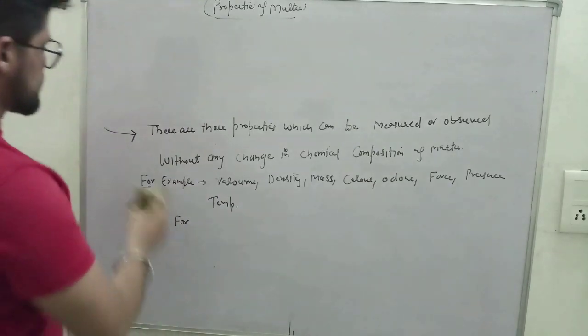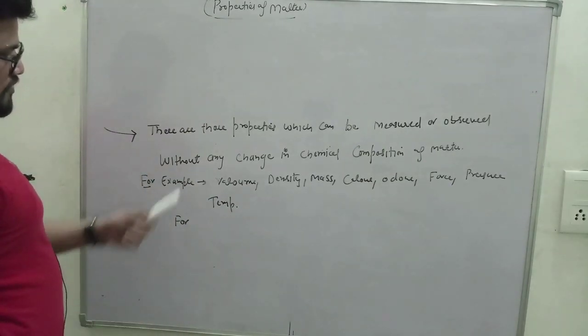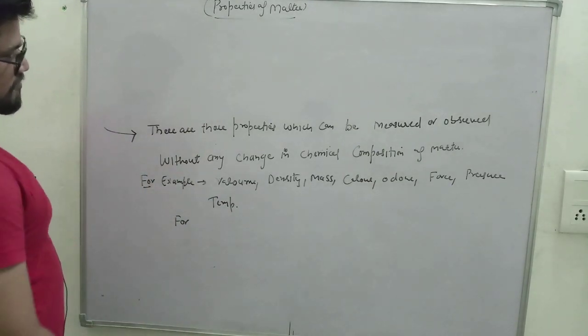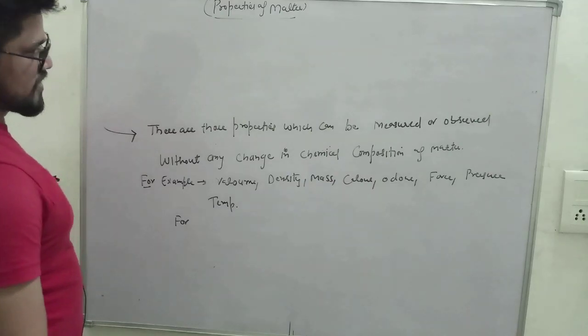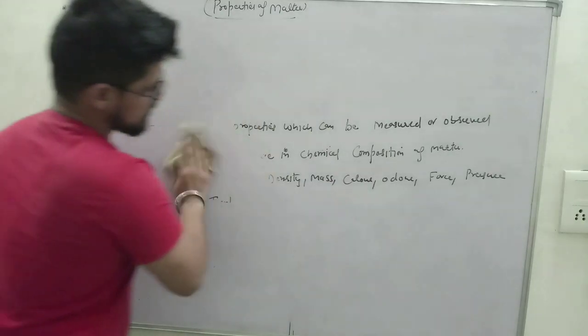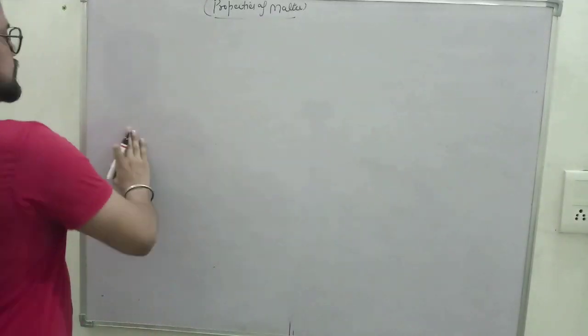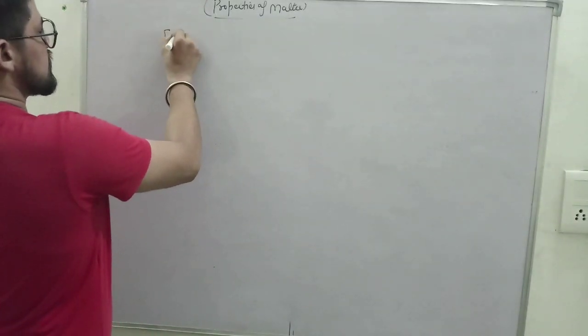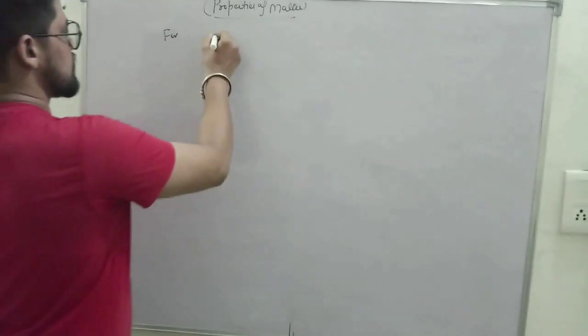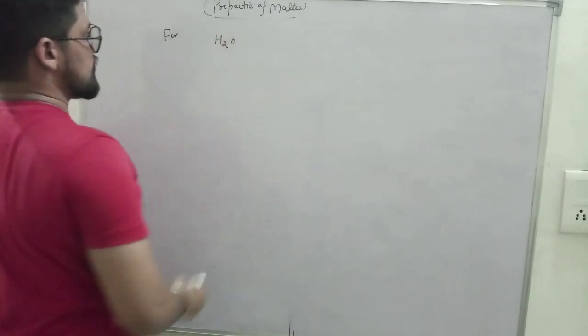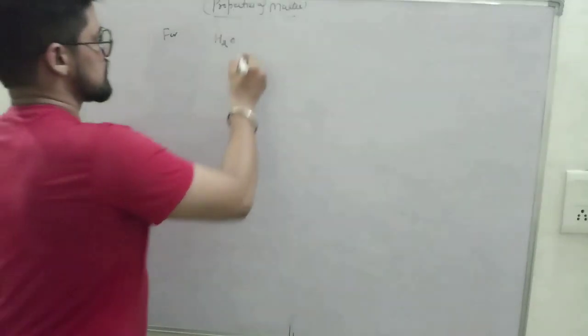So now I am going to erase this definition because I want some space vacant. So here we will understand what are the physical properties of matter by an example. For example, water. So water has a chemical composition.